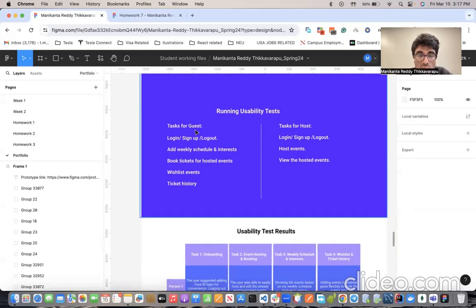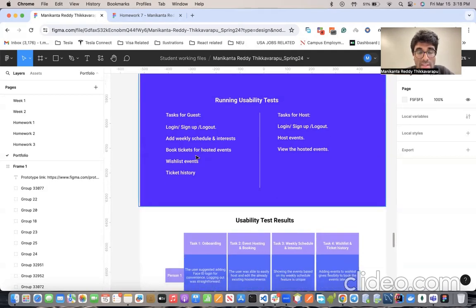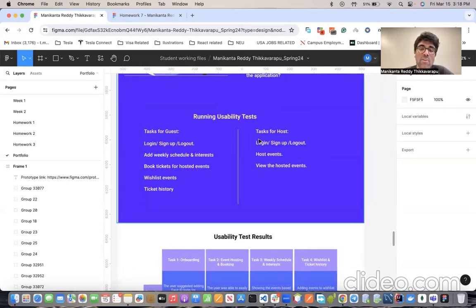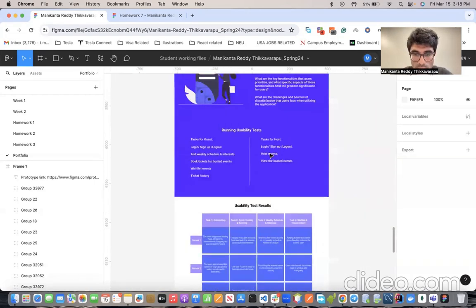Coming to the students or guests, their task is mostly to add their weekly schedule and interests, so that based on those details they get events that fit their schedule. They can also book tickets for the hosted events, wishlist the events, and go through upcoming tickets and past tickets. The features for hosts are that they can host the events, view the events, edit already existing hosted events, and send notifications too.